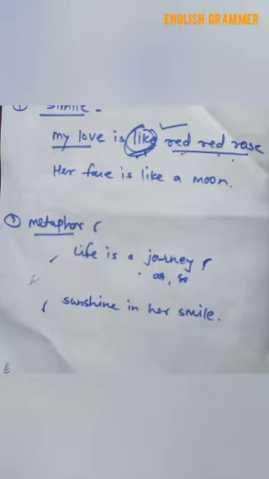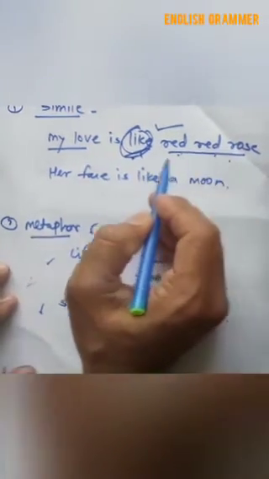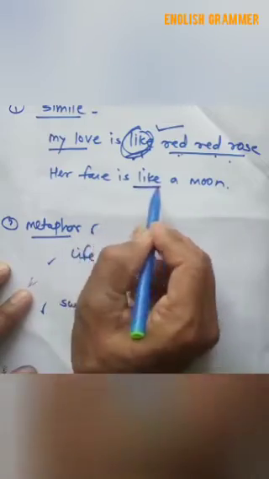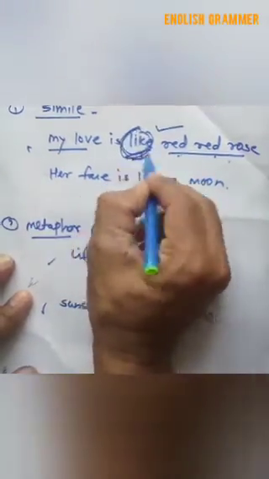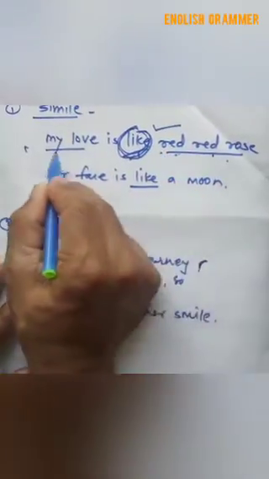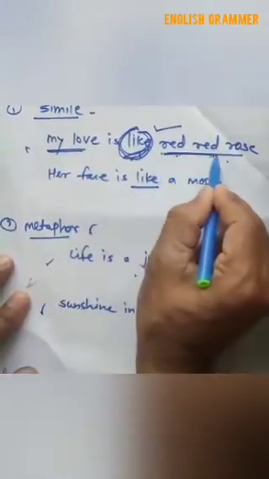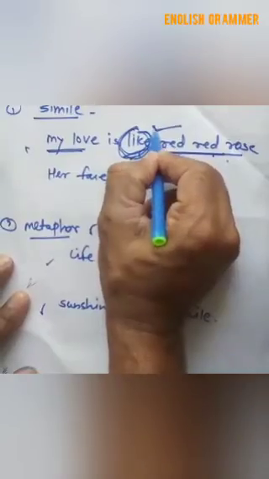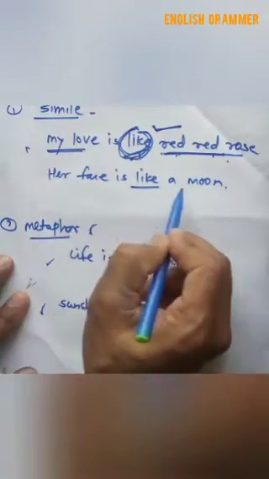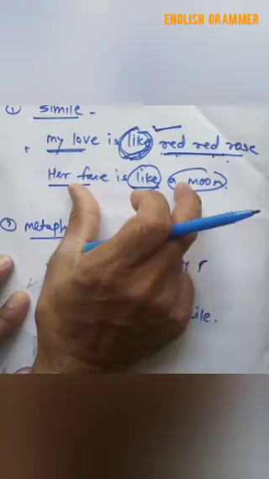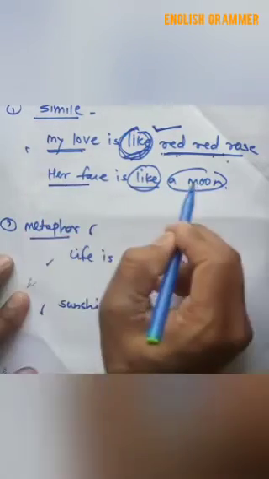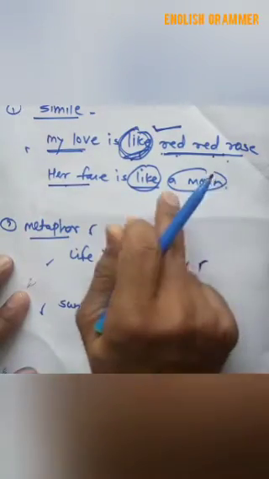See this line: my love is like a red rose and her face is like a moon. In the first line, my love is like a red rose, the word like is used to compare the poet's love with a red rose. So the word like is used to compare the two objects. In the second line, her face is like a moon. Her face is compared with a moon. So the word like is also used to compare both objects: first, her face, and second, the moon. So this is the simile.